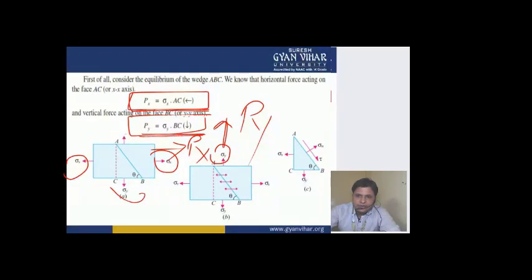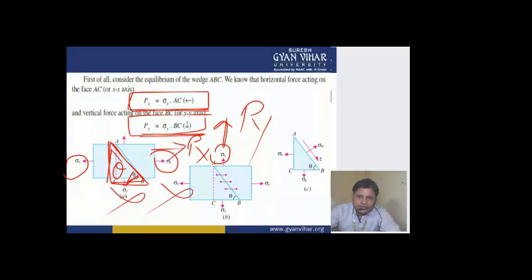Now forget these two diagrams. To make an easier diagram, what I have done is take this particular triangle made by this inclined plane AB, across which we have to find the expression of normal stress and tangential stress.